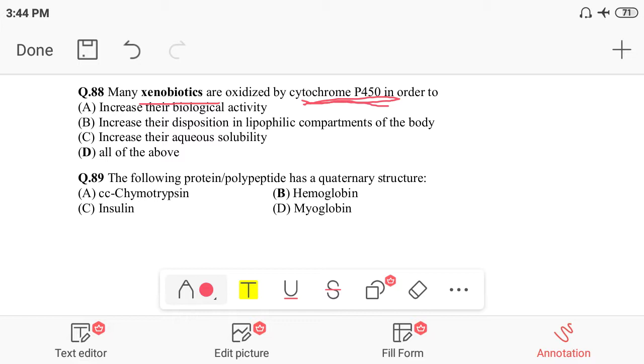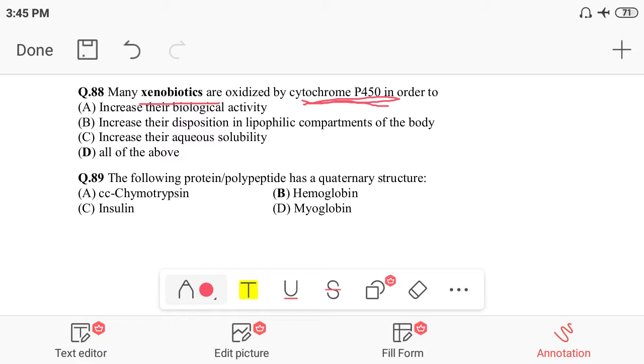Yes, when the metabolism takes place, the biological activity will be the highest. Then increasing the deposition in the lipophilic compartment: yes, when the lipophilicity is high, they will be able to deposit into the lipophilic compartment. And increasing aqueous solubility: when metabolism takes place, any drug can become aqueous soluble, or lose its lipophilicity.